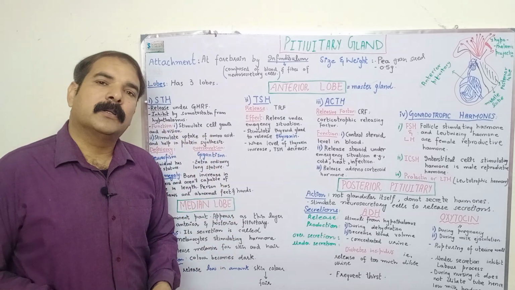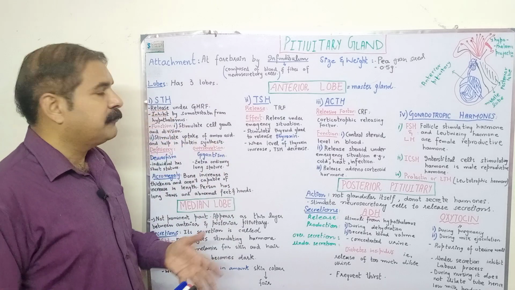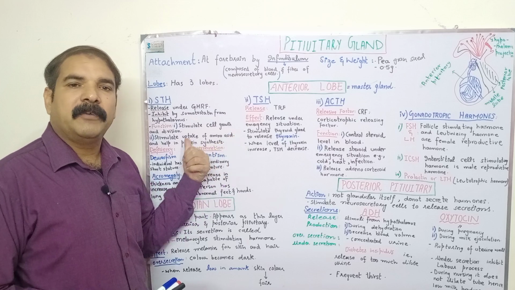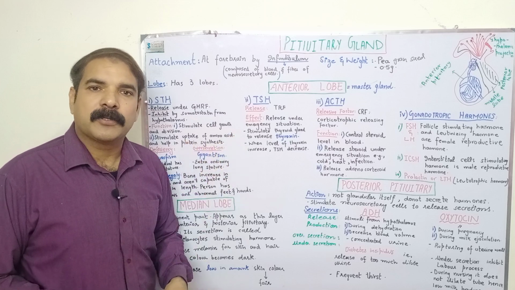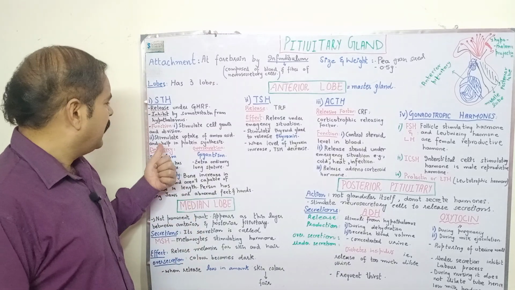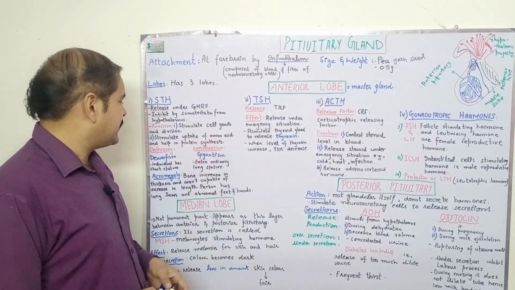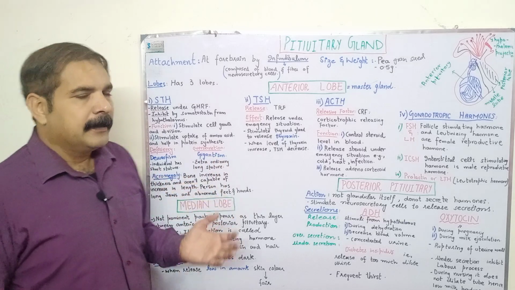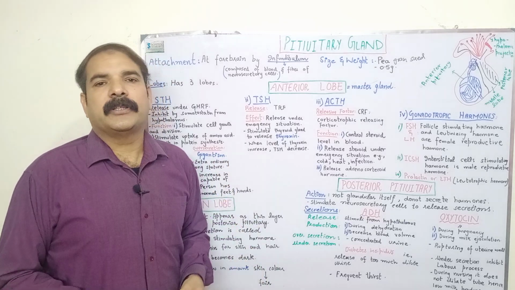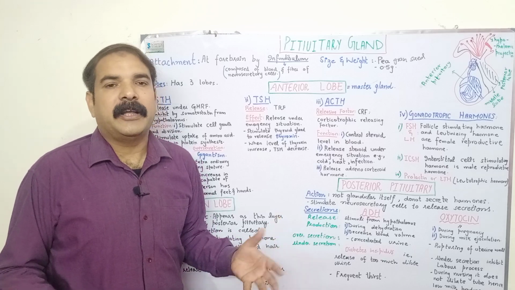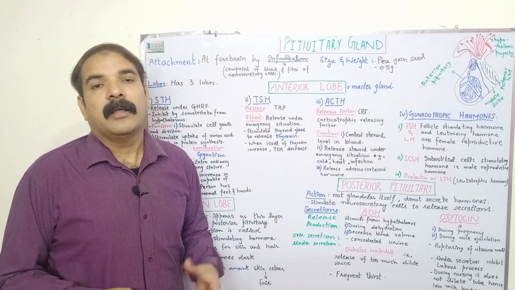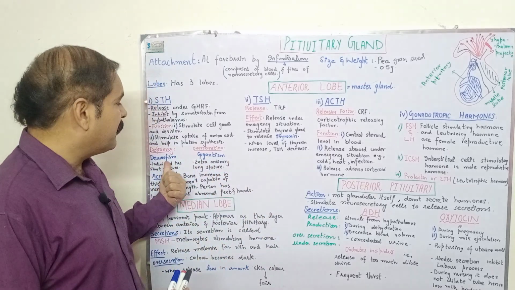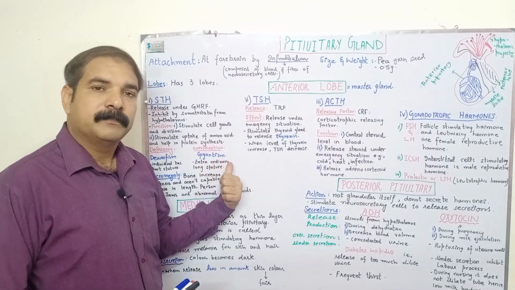What is the role of the STH? I have told you it has a direct influence on cell growth and cell division. So it controls the development process and the growth process. It stimulates the uptake of amino acids and helps in protein synthesis. The oversecretion and the undersecretion of this hormone lead to two abnormalities, which are called dwarfism and gigantism.